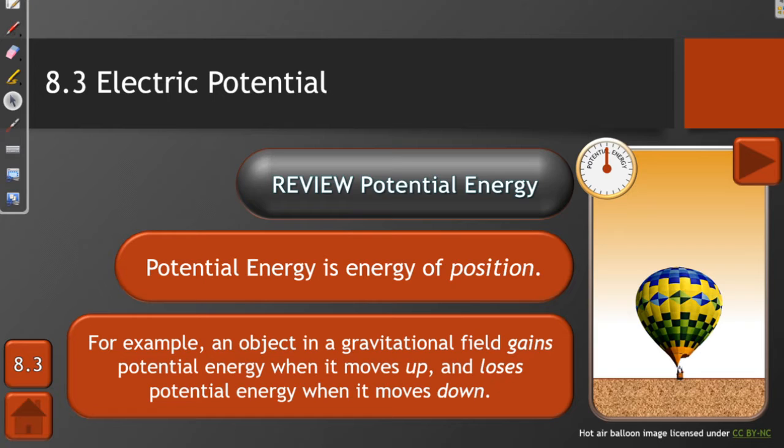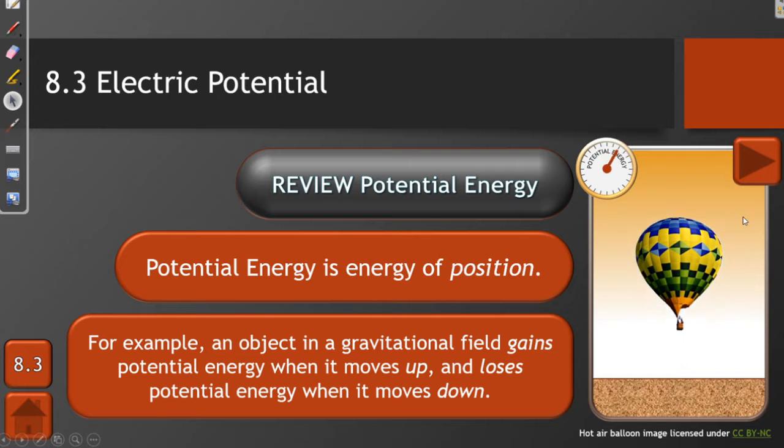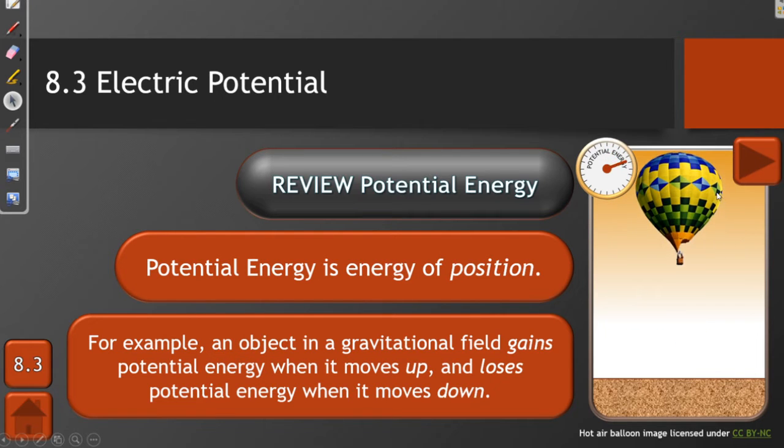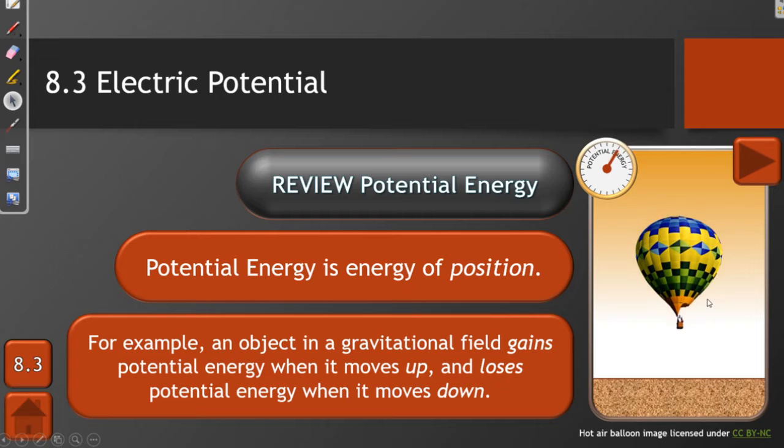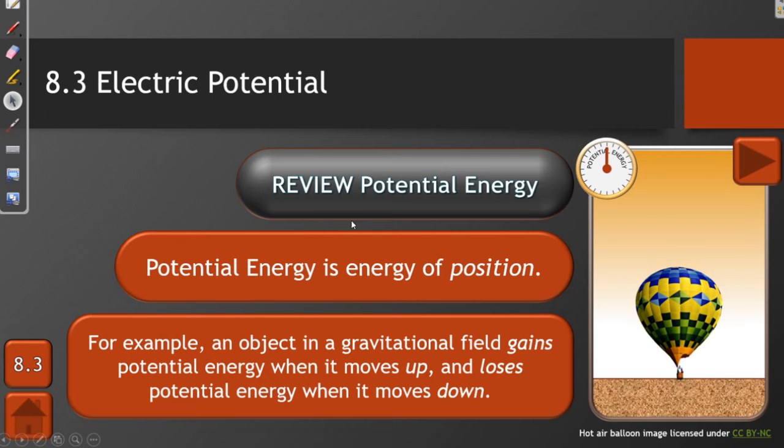Now, first of all, let's review potential energy. As you may remember from a previous chapter, potential energy is the energy of position. When we talked about potential energy previously, we referred to gravitational potential energy. In other words, if an object rises in a gravitational field, then it gains potential energy. And if it sinks or falls in a gravitational field, then it loses potential energy.